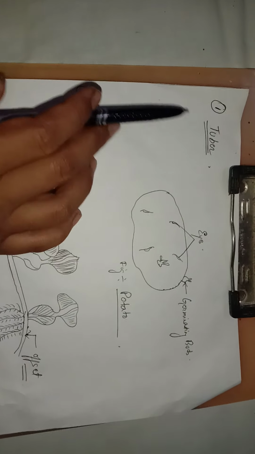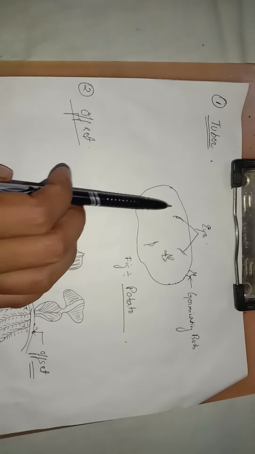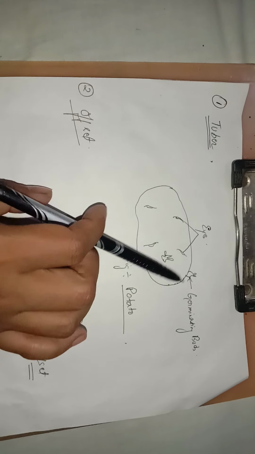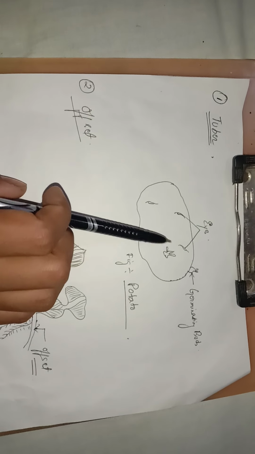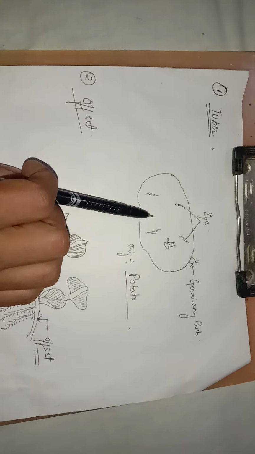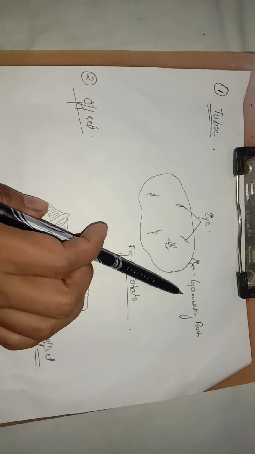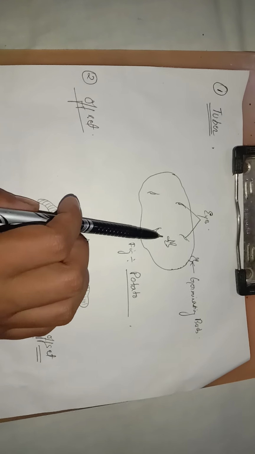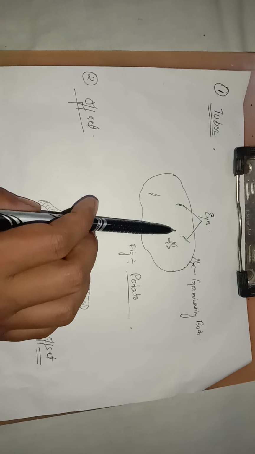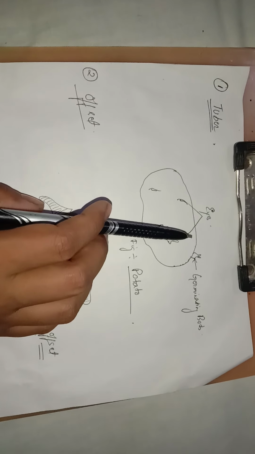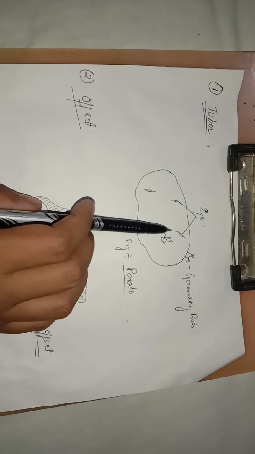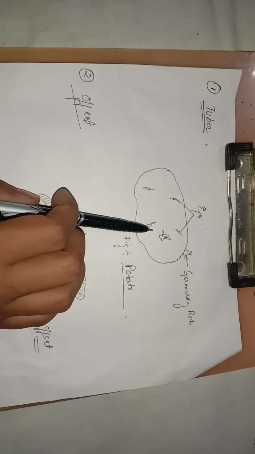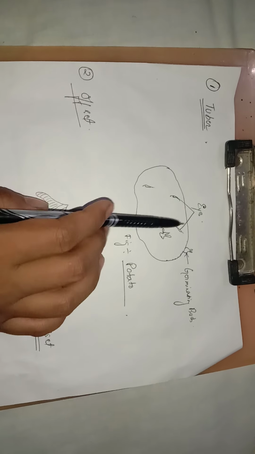Number one is tuber. The potato which we eat, that special structure, is called a tuber. And this tuber is responsible for the development of a new plant. You might be thinking, the potato is a tuber, so how can it develop a new plant? Let me tell you that the potato does not develop from the root of the plant body. It mainly develops from the stem part of the plant. Once again, the potato tuber is mainly formed from the stem of the potato plant. Clear? Therefore, it can develop into a new plant.